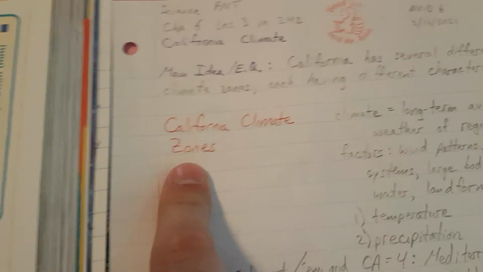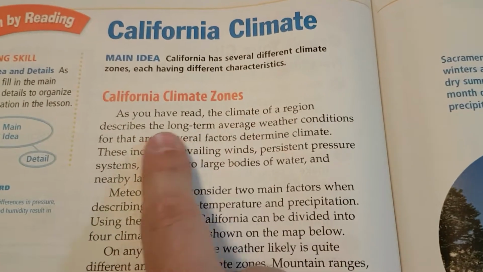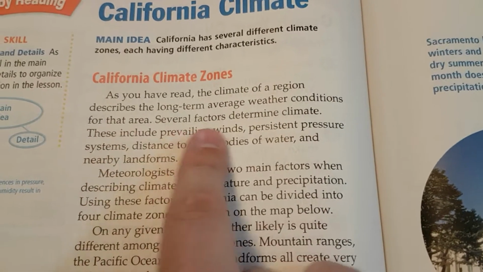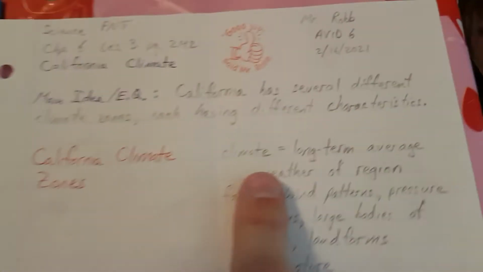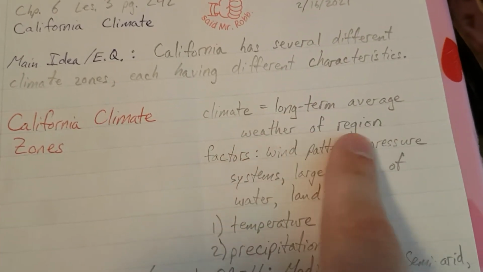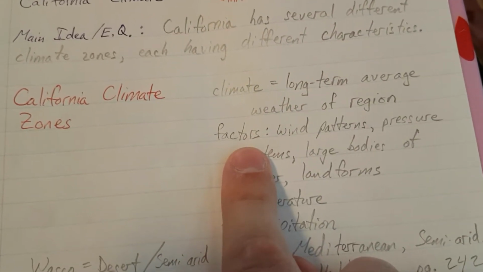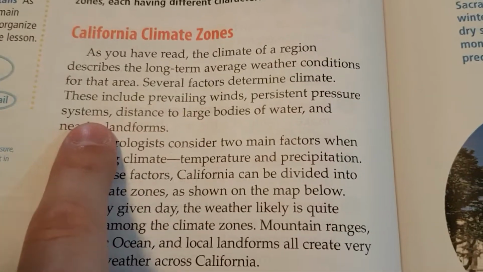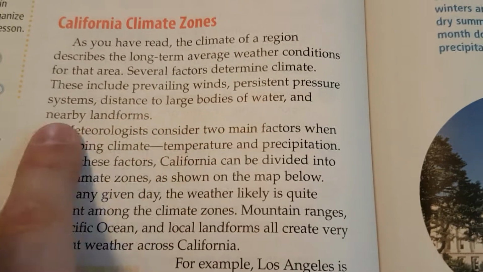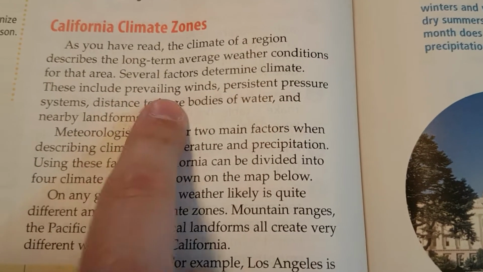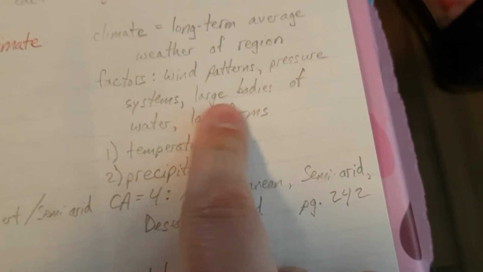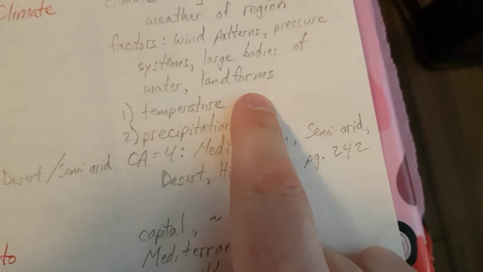California climate zones. As you have read, the climate of a region describes the long-term average weather conditions for that area. Several factors determine climate. Okay, climate equals long-term average weather of region. Factors. These include prevailing winds, persistent pressure systems, distance to large bodies of water, and nearby landforms. So instead of prevailing winds, we're going to say wind patterns. Persistent pressure systems is just pressure systems. Large bodies of water, landforms.